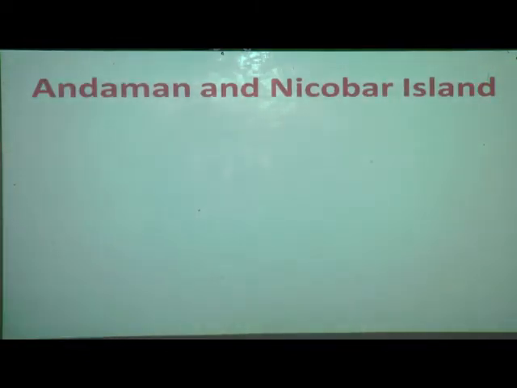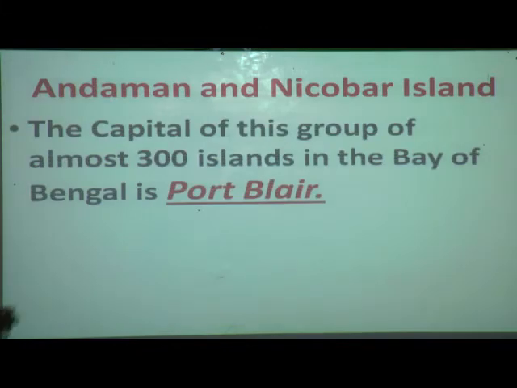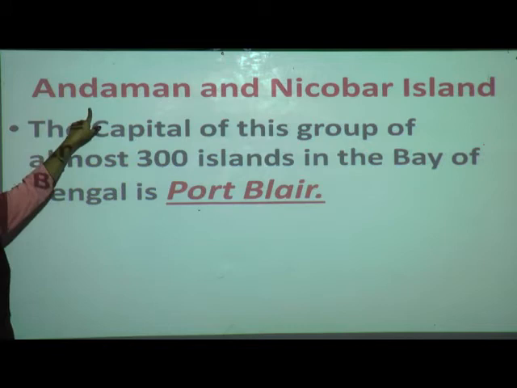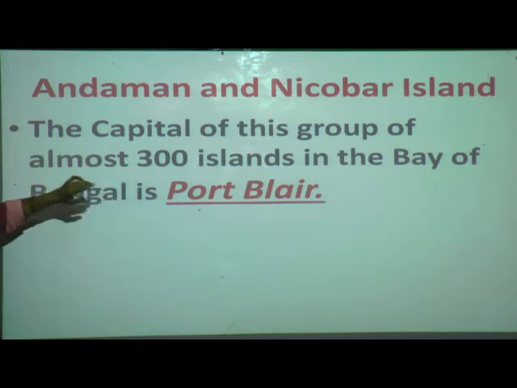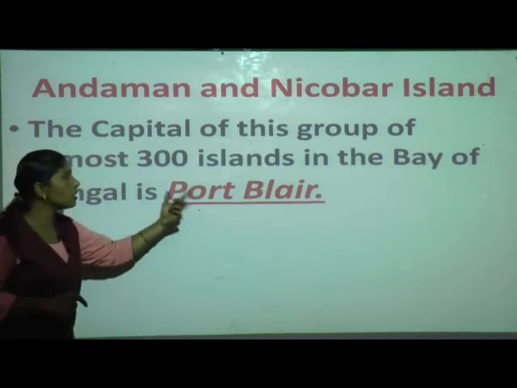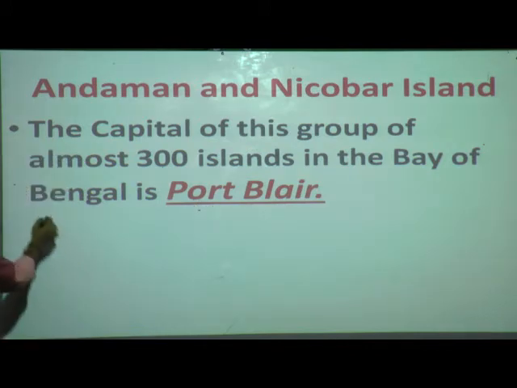Now come to the point of the Andaman and Nicobar Islands. What is the capital of this group of almost 300 islands in the Bay of Bengal? Andaman and Nicobar, we have already discussed, correct? How many islands are in the group? Yes, there is a group of 300 islands. So what is the capital of it? The capital is Port Blair.